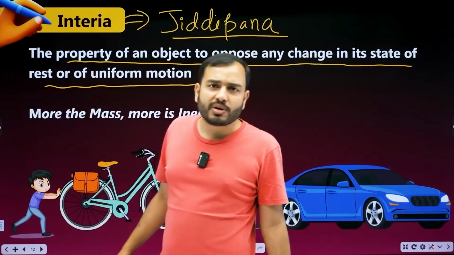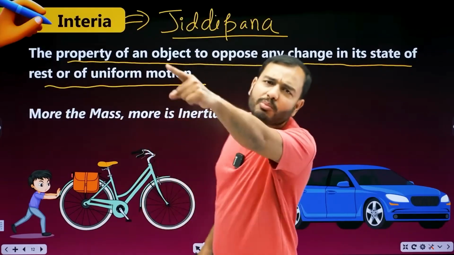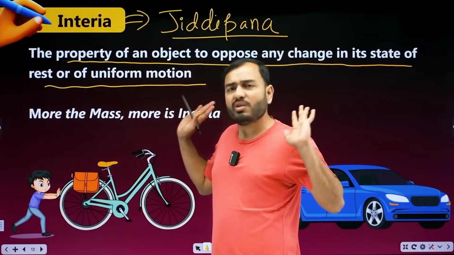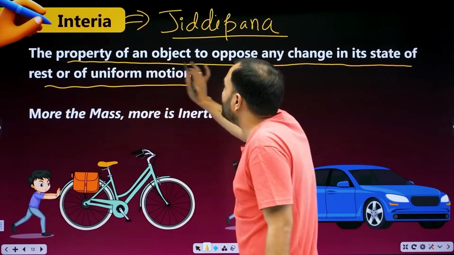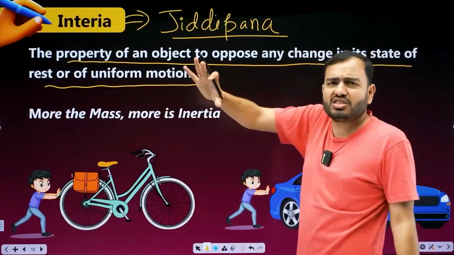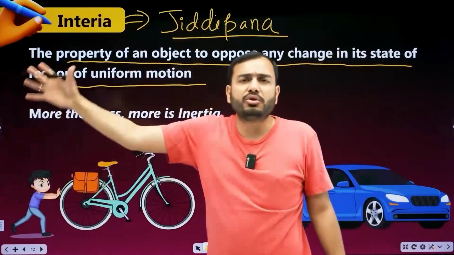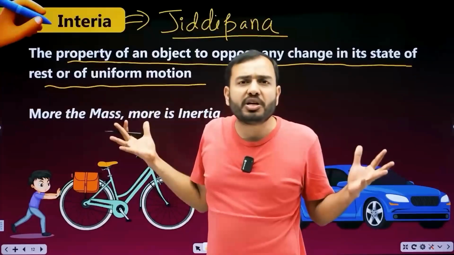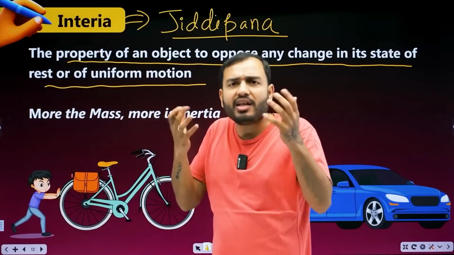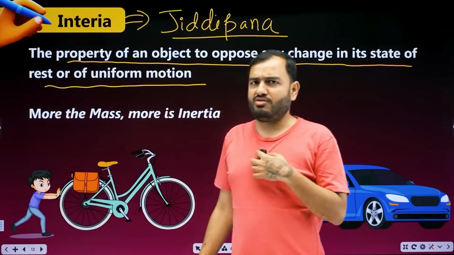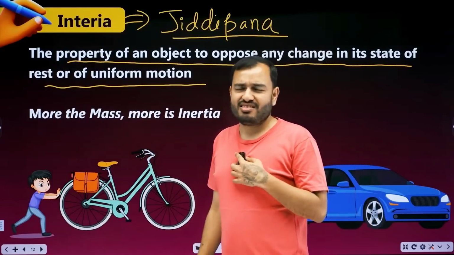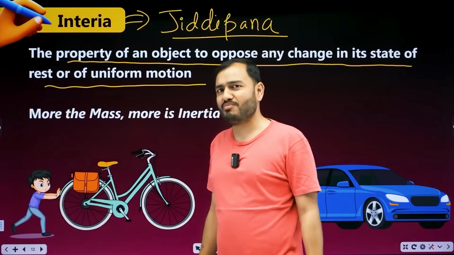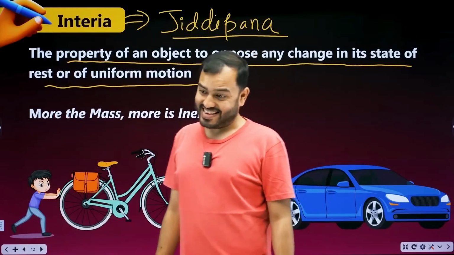It's like the opposition party in the government, the one that contests the election and then opposes everything the ruling party does. They will oppose everything. So, the property of an object to oppose any change in its state of rest or uniform motion. That property is called inertia, or stubbornness, which you have plenty of. Look into your own heart. You never listen to anyone. I'll do it my way.